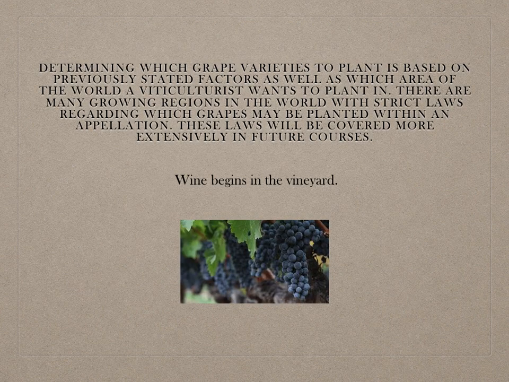Determining which grape varieties to plant is based on previously stated factors as well as which area of the world a viticulturist wants to plant in. There are many growing regions in the world with strict laws regarding which grapes may be planted within an appellation. These laws will be covered more extensively in future courses. Wine begins in the vineyard.